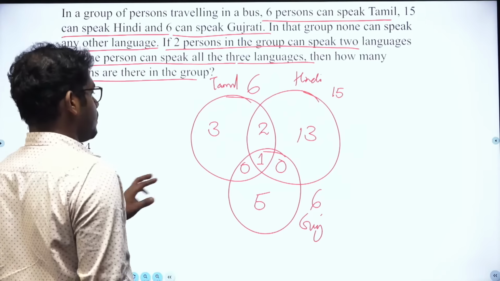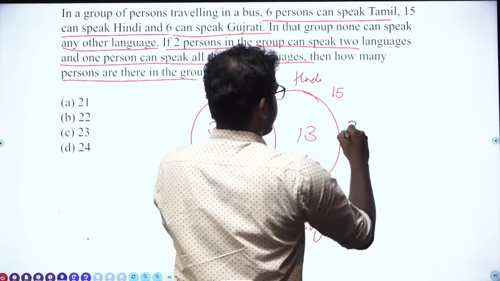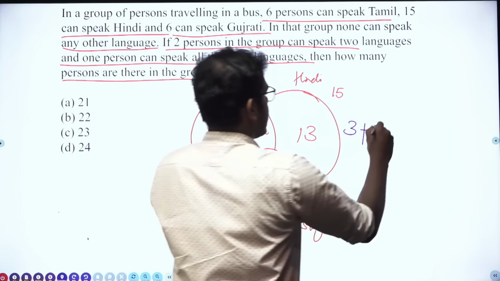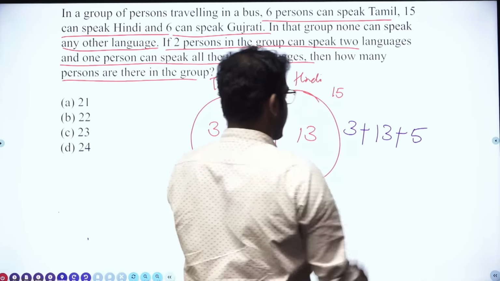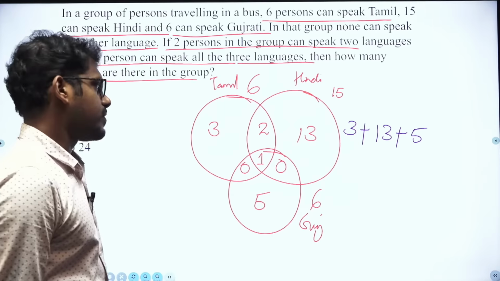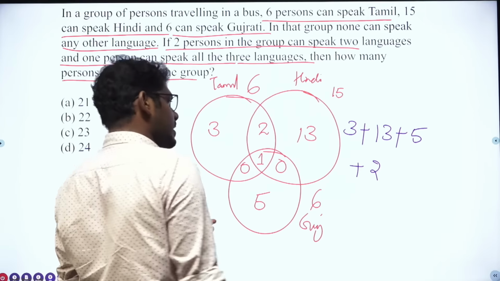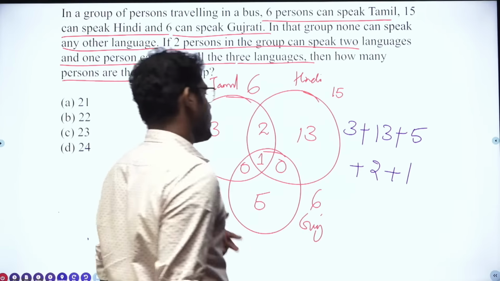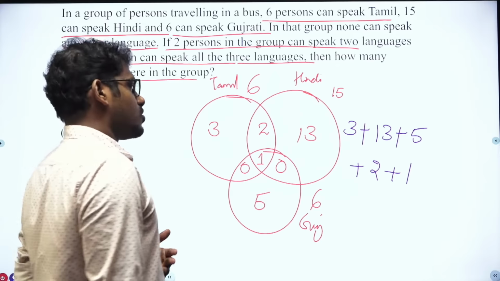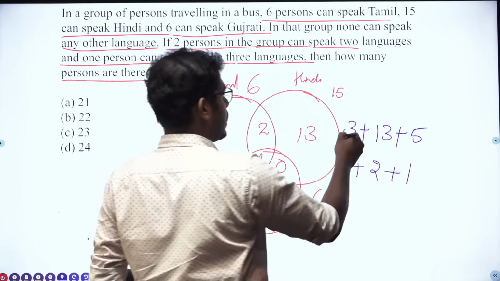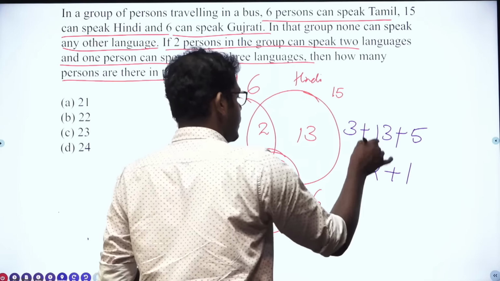See, there are 3 persons who can speak Tamil alone. There are 13 persons who can speak Hindi alone. There are 5 persons who can speak Gujarati alone. Also, there are 2 persons who can speak Tamil and Hindi, and there is 1 person who can speak all the 3 languages, that is Tamil, Hindi and Gujarati. So the total number of persons will be 3 plus 13, that is 16. 16 plus 5 is 21. 21 plus 2 is